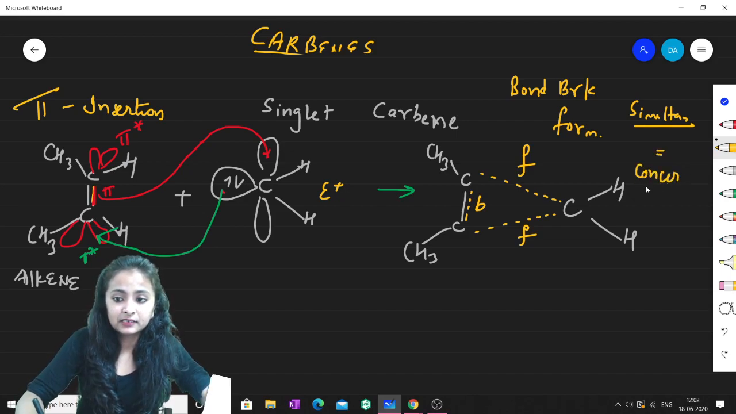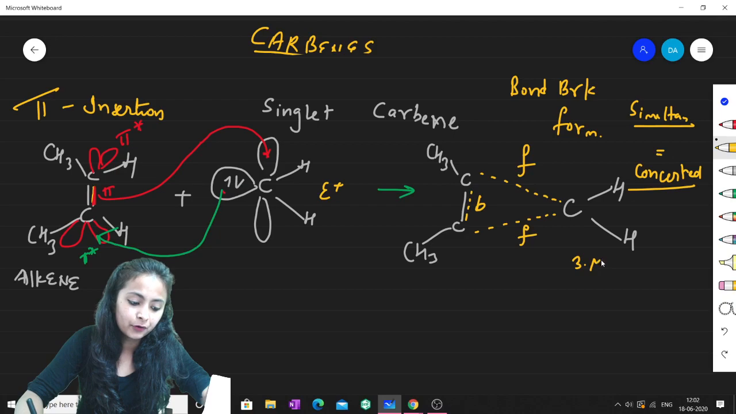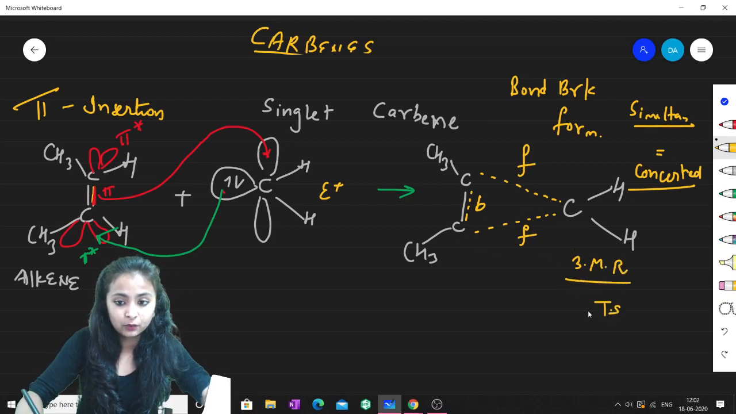We can call this a concerted mechanism also, because there is a formation of a three-membered ring, and this is a transition state. This is not an intermediate, this is a transition state. So I hope this is clear to you all.